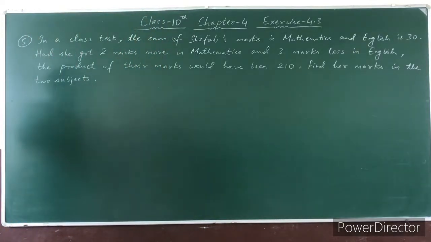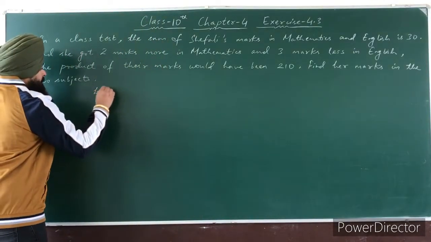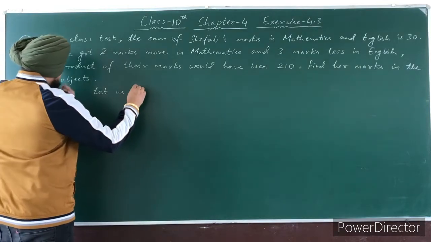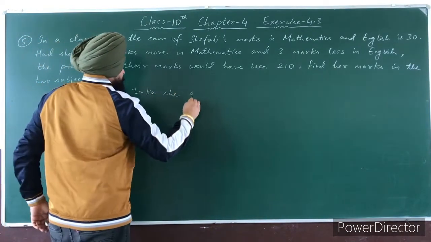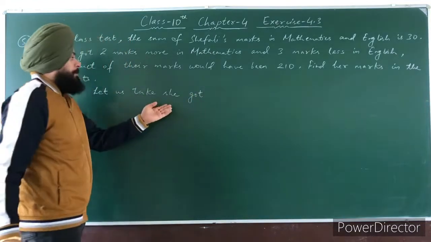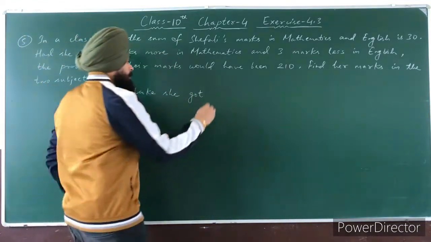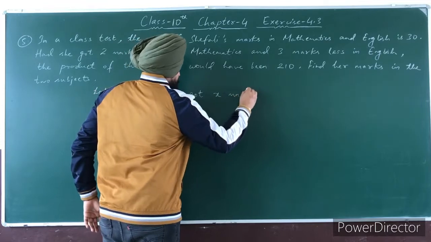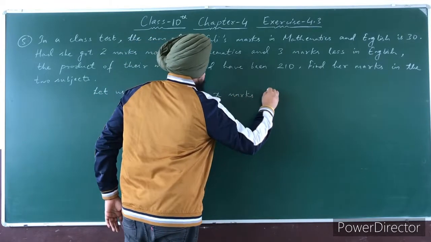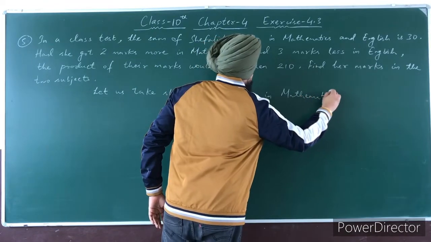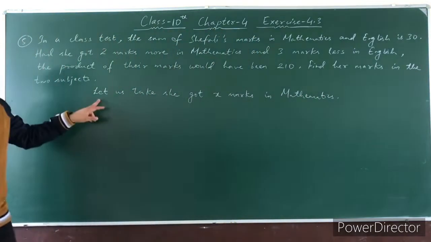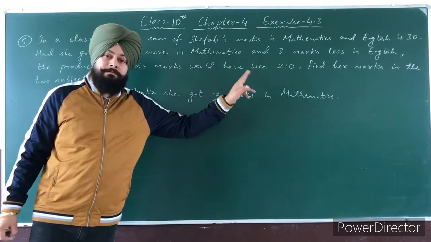So first, let us take that Shefali got x marks in mathematics.